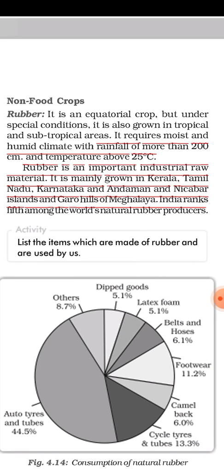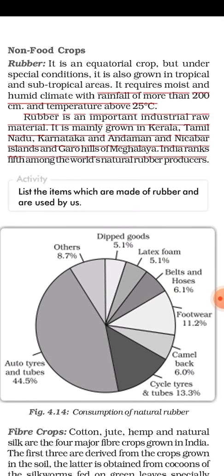So in these places, where we have great rainfall with temperature above 25 degrees centigrade, it's possible to produce rubber. Now India ranks 5th among the world's natural rubber producers. Okay, because in India we have a proper tropical climate where we can produce rubber, India ranks 5th among the world's total natural rubber producers.